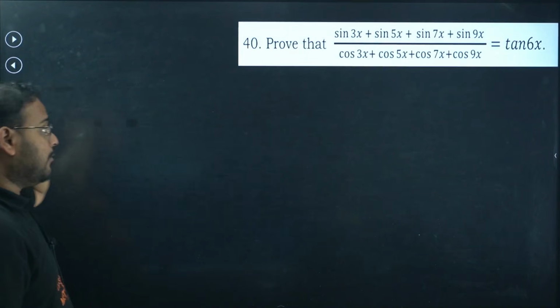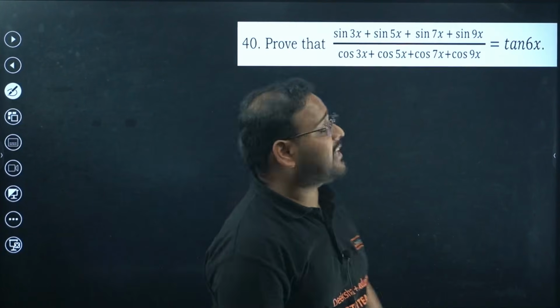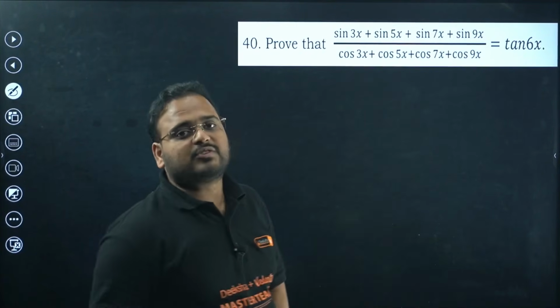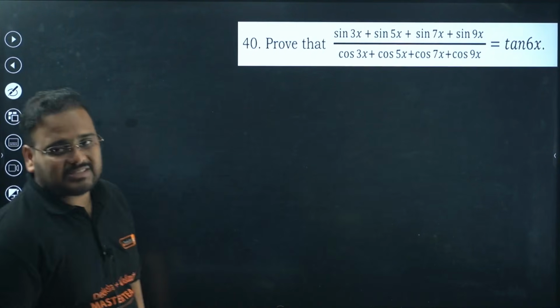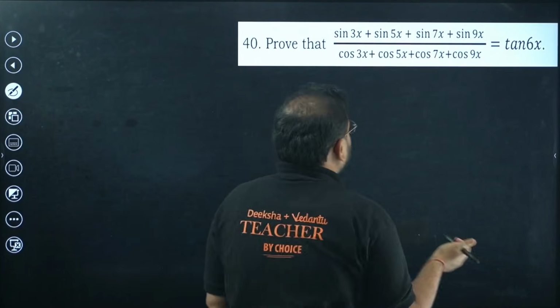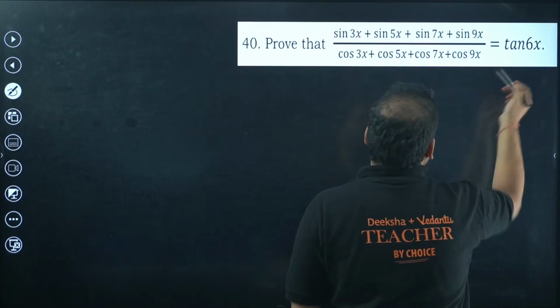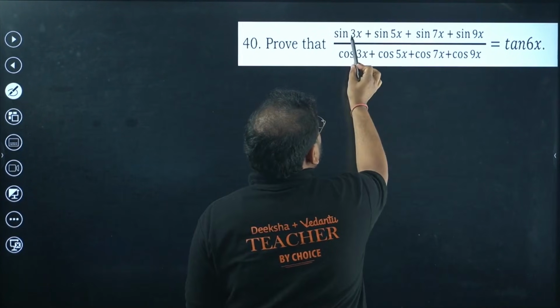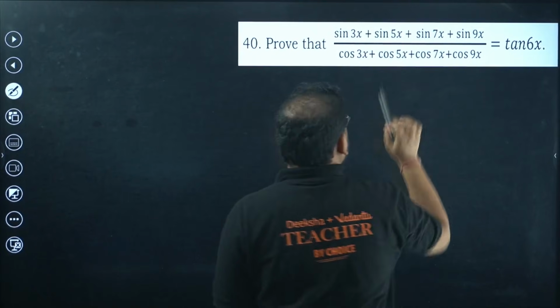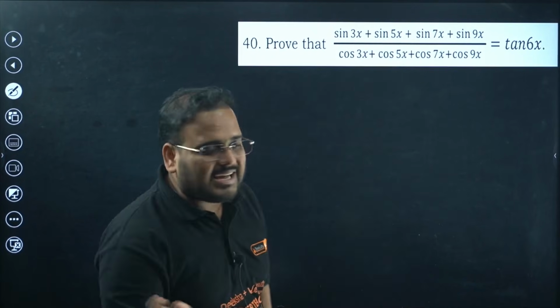Question number 40 now. Prove that sin 3x plus sin 5x plus sin 7x plus sin 9x divided by cos 3x plus cos 5x plus cos 7x plus cos 9x is tan 6x. I want to reach tan 6x, and over here you can see I have a combination of 3 and 9, which is 12, and 5 and 7 also make 12. So I'll use that combination.